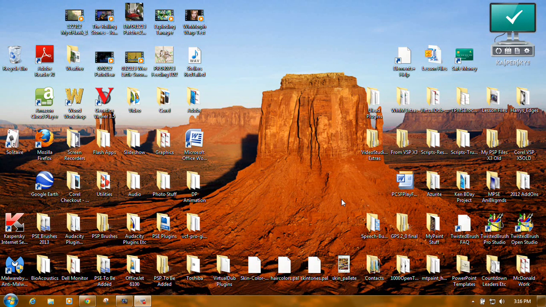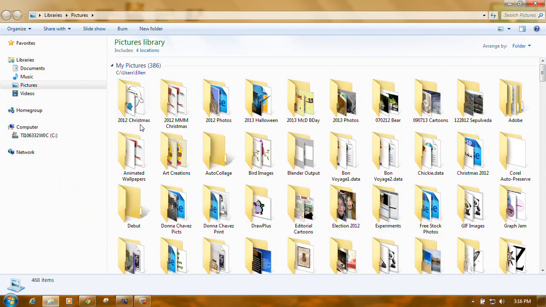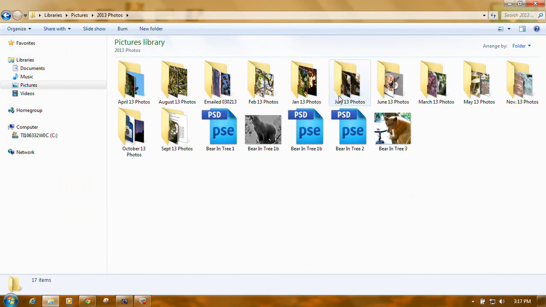Okay, just a fast, quickie little tutorial here on how to use the Faststone Image Resizer to convert. Conversion is one of its primary functions. Now the first thing we want to do is make a folder for the images that we're going to convert so they don't get mixed up with the other ones.